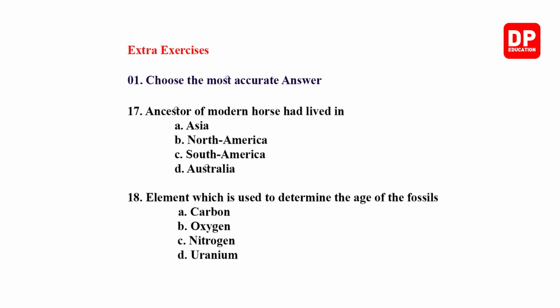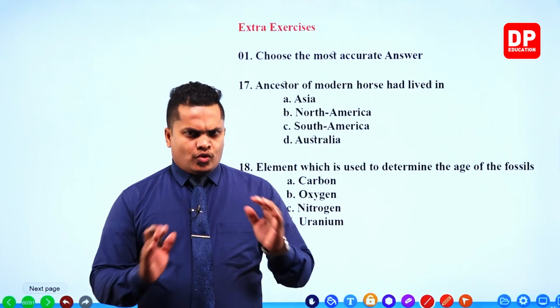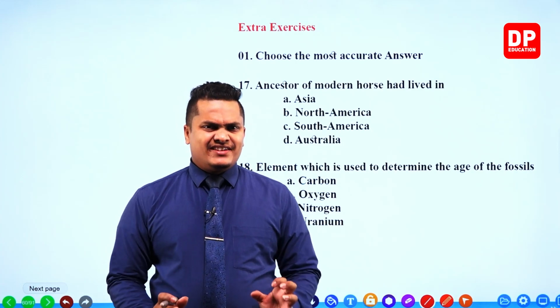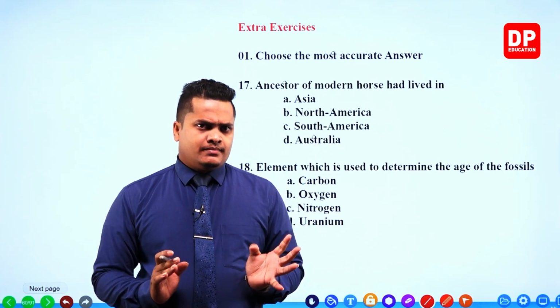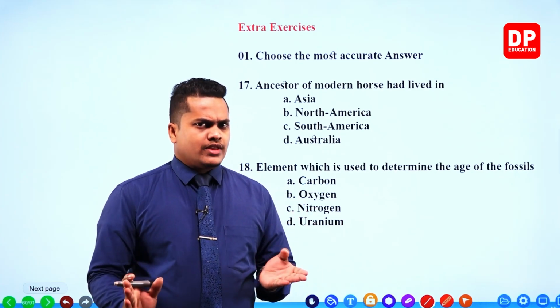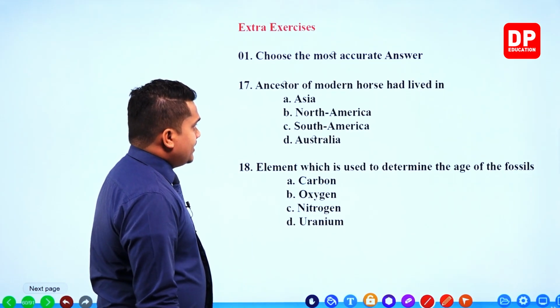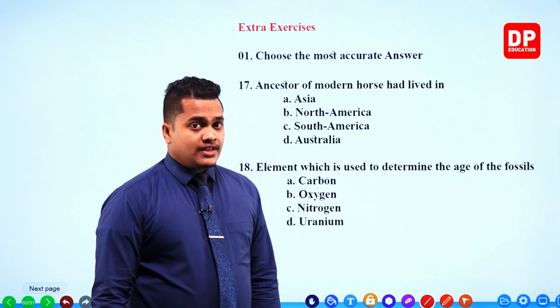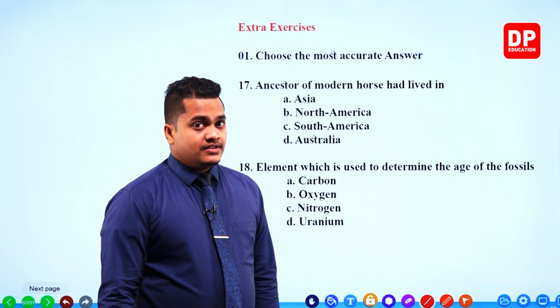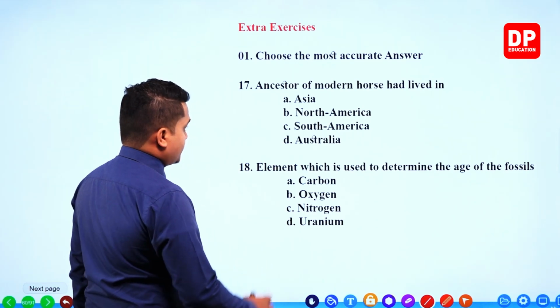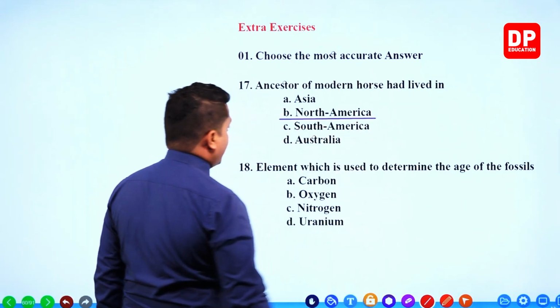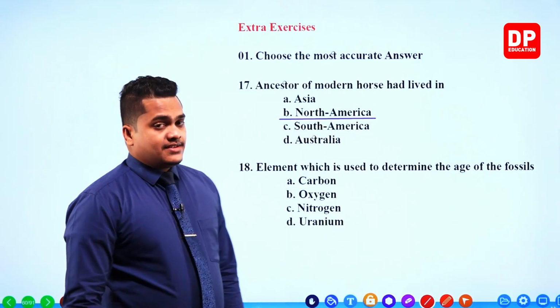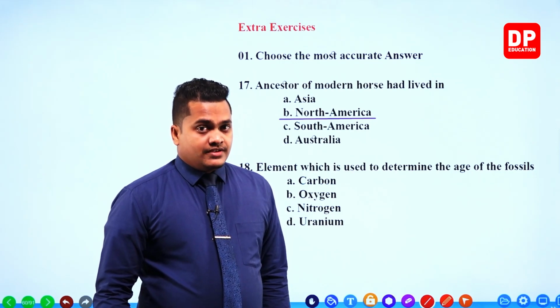So you have to select the correct answer. You know that this ancestor lived in American region, but is it North America or South America? Actually, the ancestor of modern horse lived in North America 54 million years back. So the correct answer would be North America, and this ancestor lived 54 millions of years back.